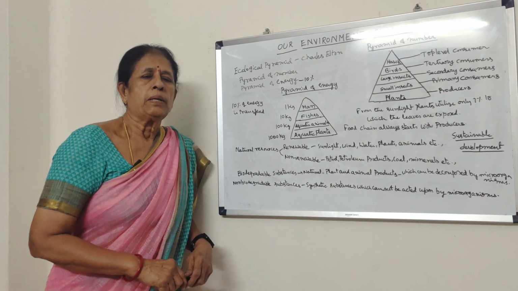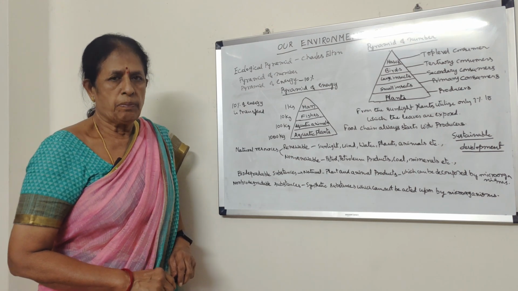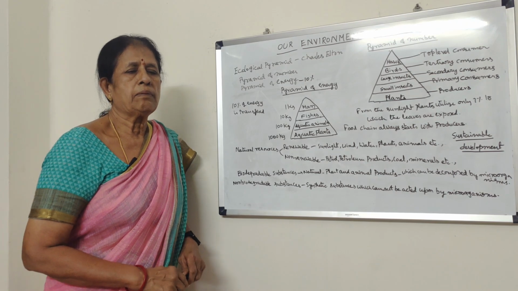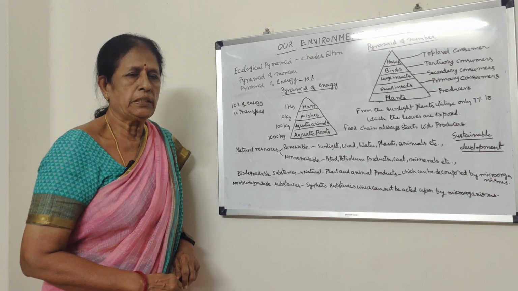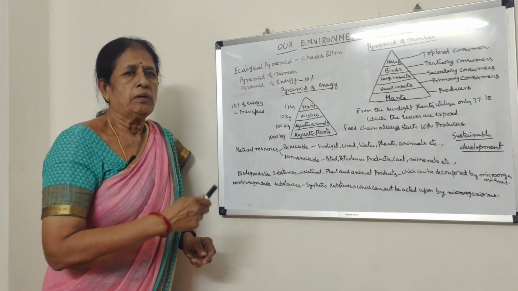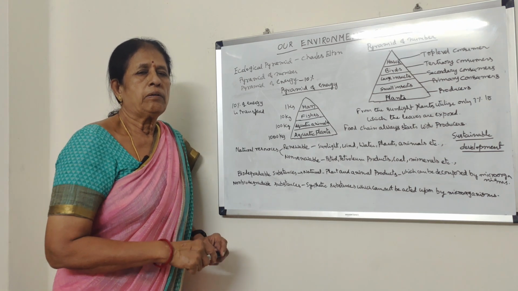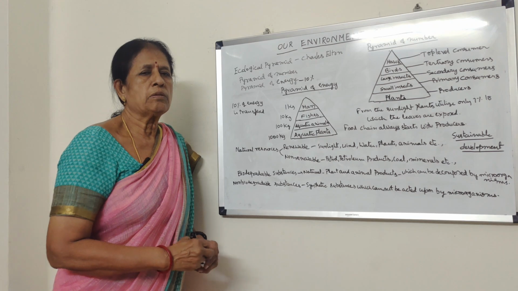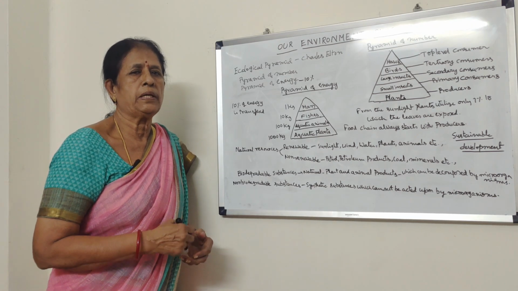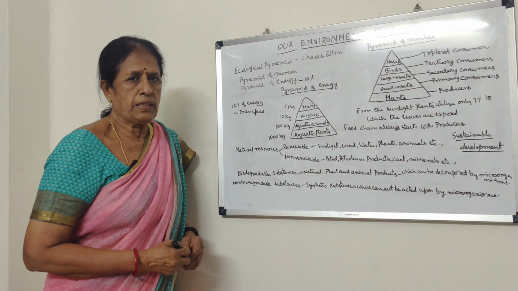Many metabolic activities take place even in plants, as we have studied already, and all these require some amount of energy. So some amount of energy is utilized by the plant for its growth, development, and various life activities.